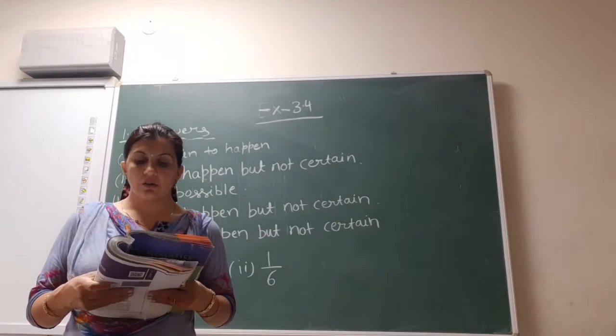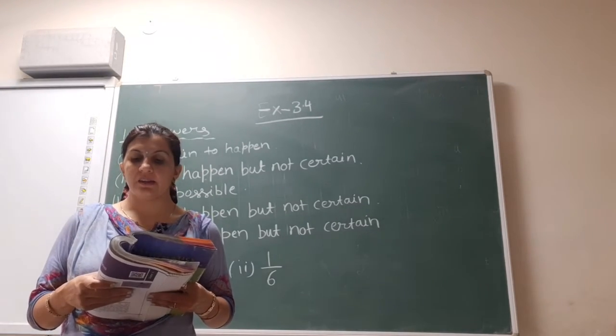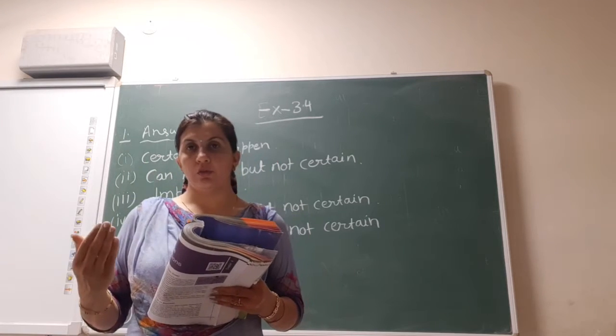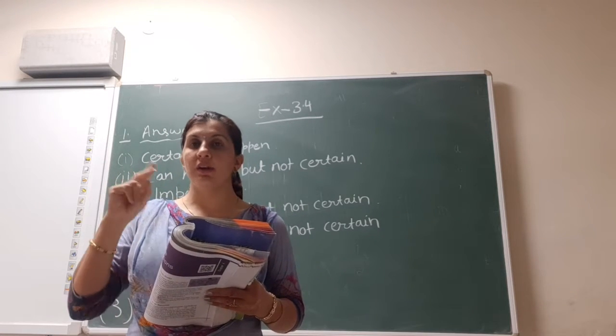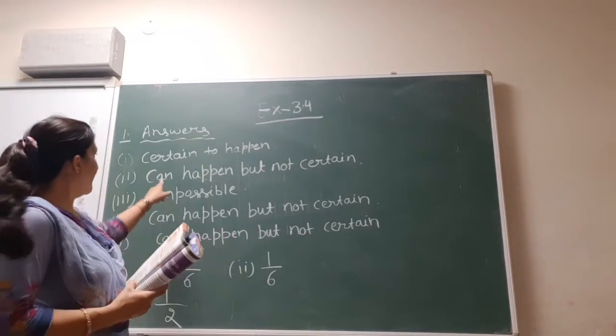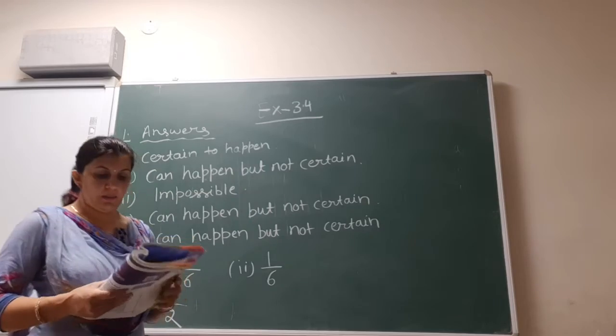Next is a tossed coin will land heads up. It can land heads, it can land tails also. So both are probabilities. So it is not certain that only head will come up. So it can happen but not certain.